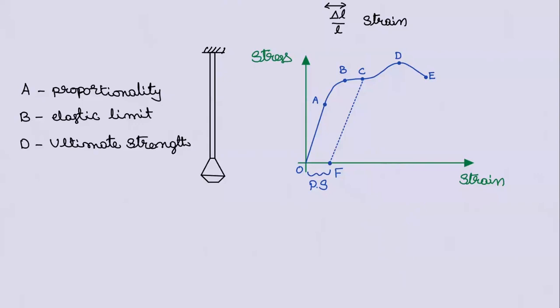And beyond this, it starts breaking. And at E, it breaks down. E is the breaking or fracture point. If you take it up to this, it will break down. So this is how they behave.